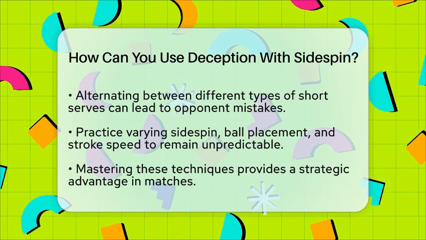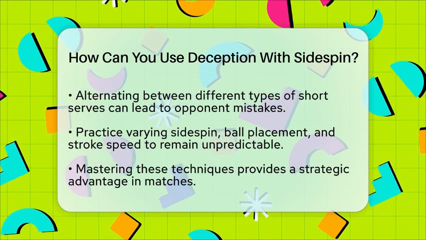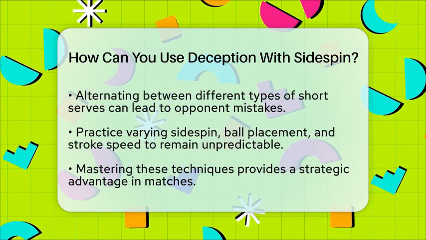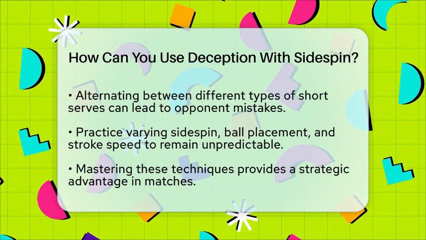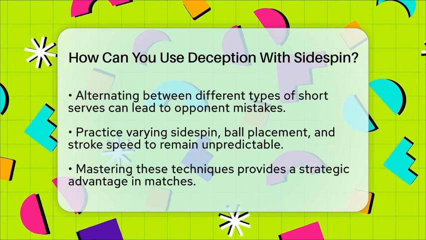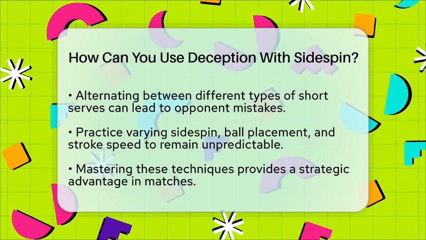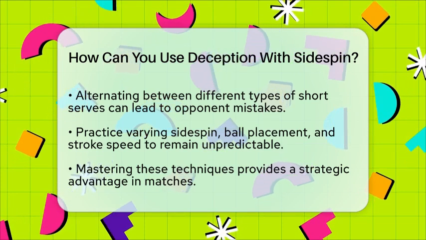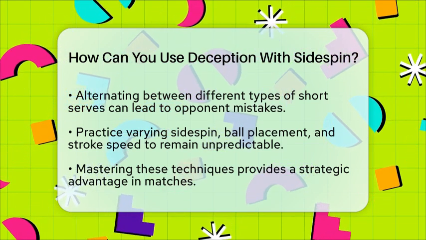Finally, practice is key. Being unpredictable is essential in table tennis. Vary the amount and combination of sidespin you use, the placement of the ball, and the speed of your strokes. Keeping your opponent guessing increases the chances of forcing errors or weak returns.